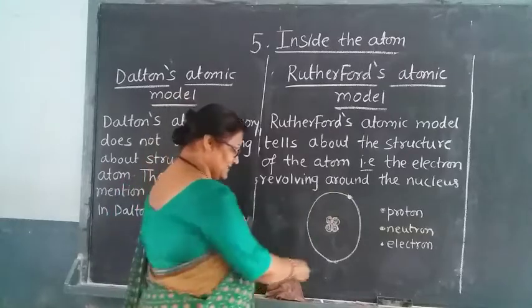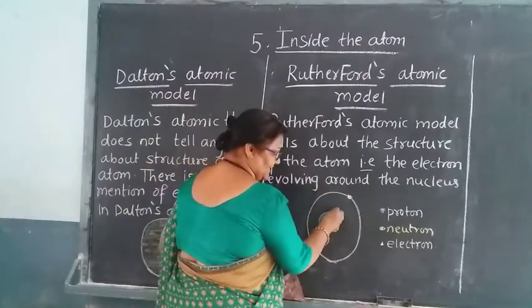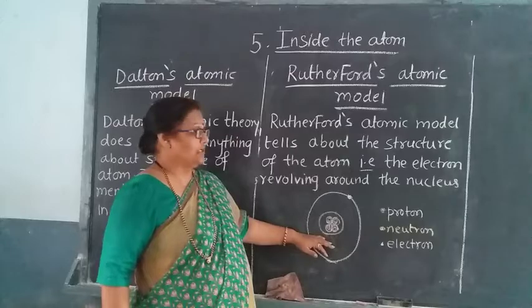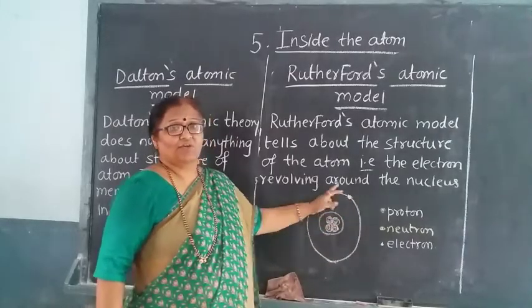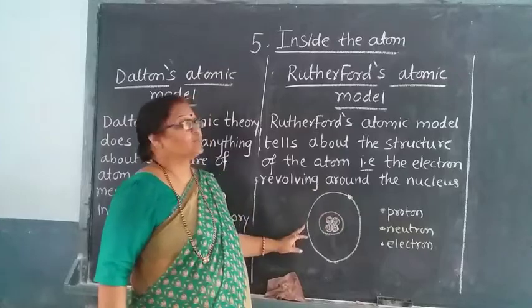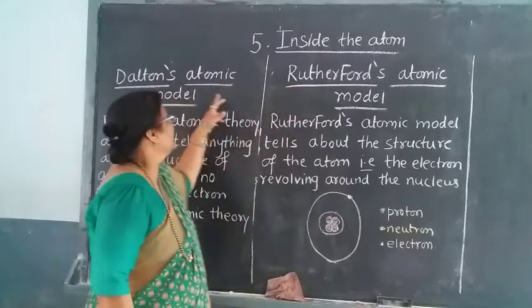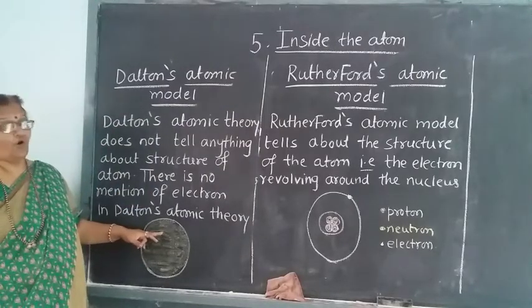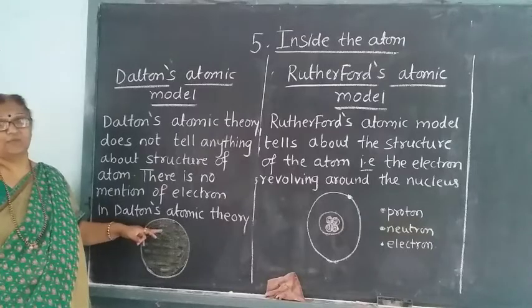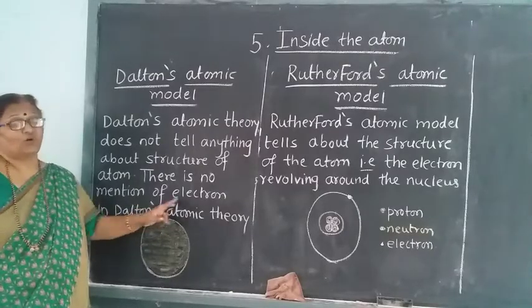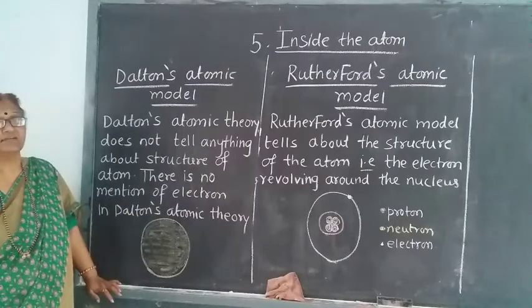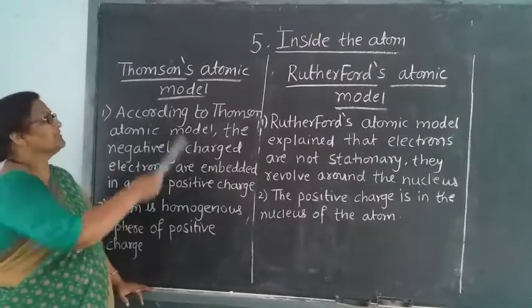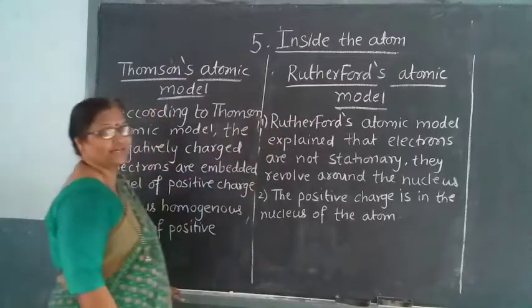That means proton and neutron are present at the middle of the atom, that is, in the nucleus, and together they are called nucleons, and the electron is revolving round the nucleus. This was told by Rutherford, and Dalton told nothing about any particular structure. He did not give any particular structure, and he did not tell about the electrons in Dalton's atomic theory.